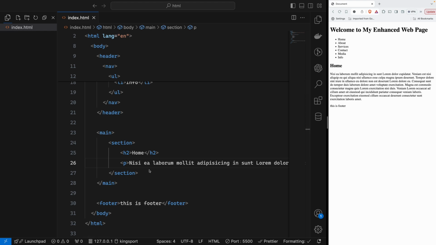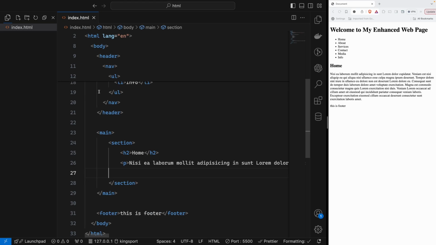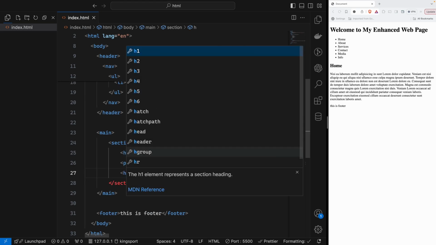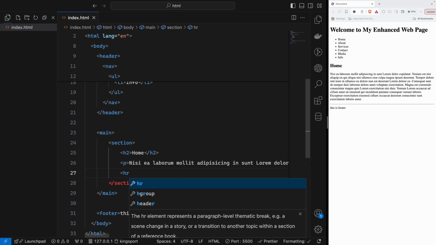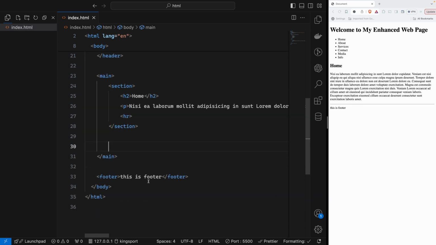Then after P, I will introduce another one, which is called HR. In HTML, we can divide using the HR element, like a paragraph-level break, breaking the section like this. Okay, perfect. So it will break the section from another section. And then I will introduce another section called about.